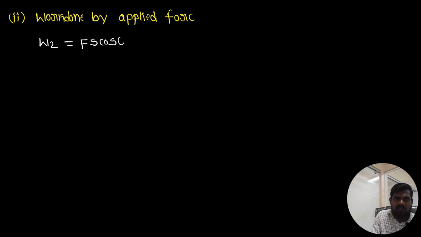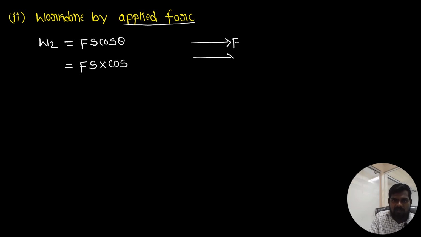For the applied force we represent the letter in the diagram as capital F, and the displacement is S. What is the cos theta value? The applied force F is toward the right direction and the block is moving toward the right direction only, so the displacement is in the same direction.